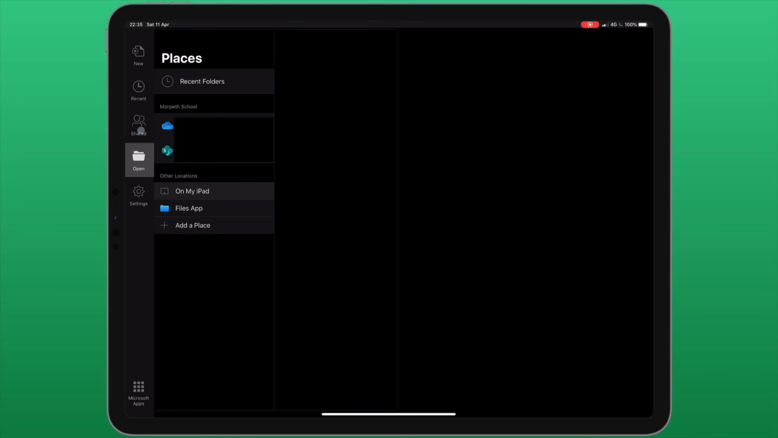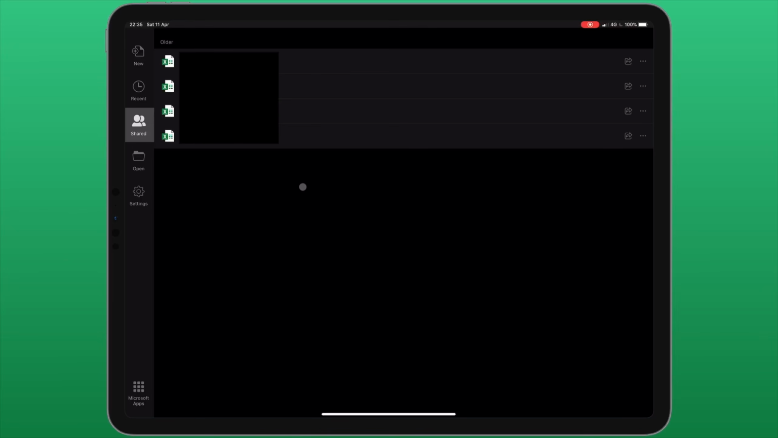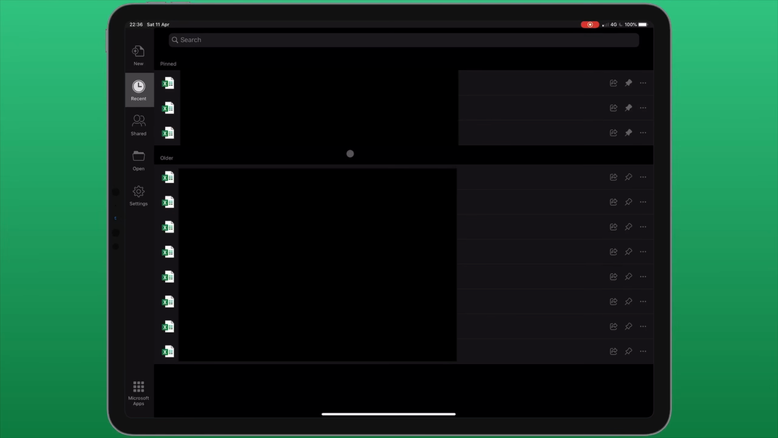The next item up is shared. These are all the shared documents you have available. So if someone has shared a document with you to work on collaboratively, you'll find all of these documents here. Next, we have recent documents. This is also fairly self-explanatory. You can open up any documents that you've been working on recently.